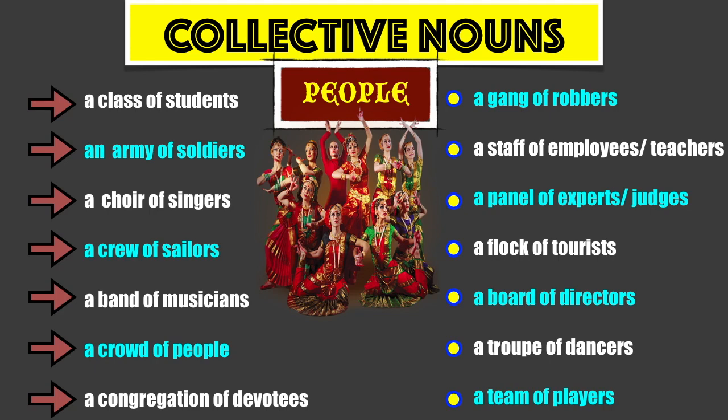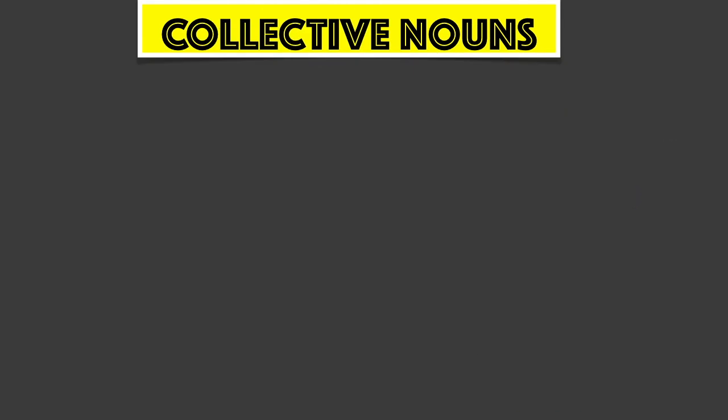To reinforce understanding, let's create sentences using collective nouns for people.